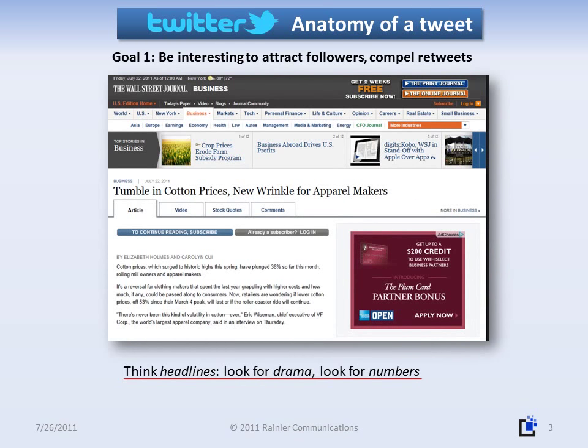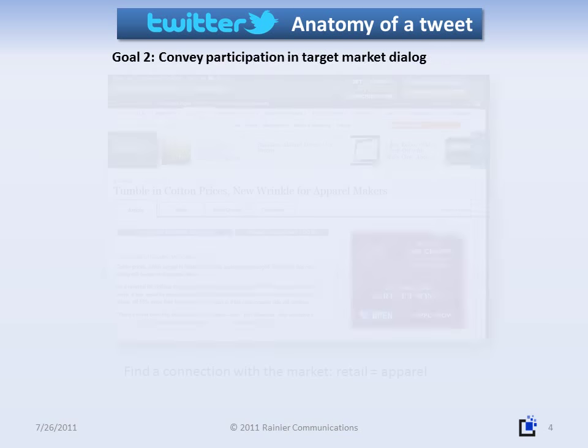For goal number 1, think about how headlines always grab our attention by using dramatic statements. And it's been empirically proven that using numbers in headlines increases click-throughs. So if you've got numbers, use them. Here we see that cotton prices have dropped 53%, roiling mill owners and apparel makers. Now, roiling isn't such a common word, so let's change that to worry and start collecting the thoughts we'll use to create our tweet up here on the left.